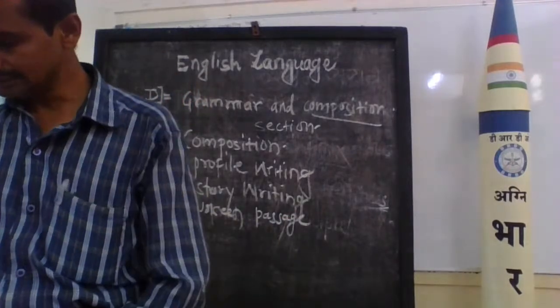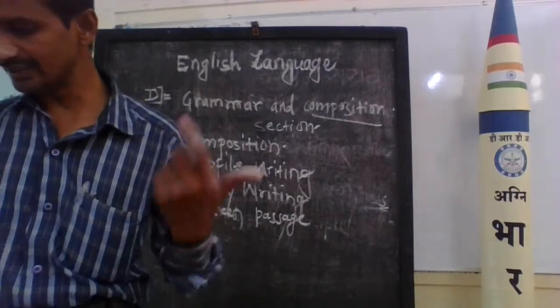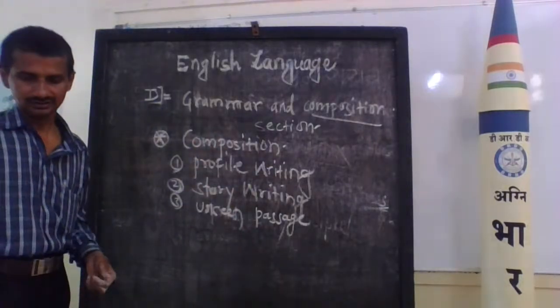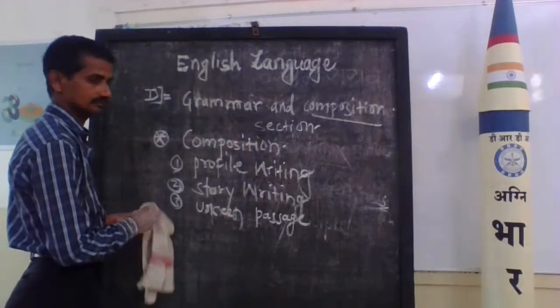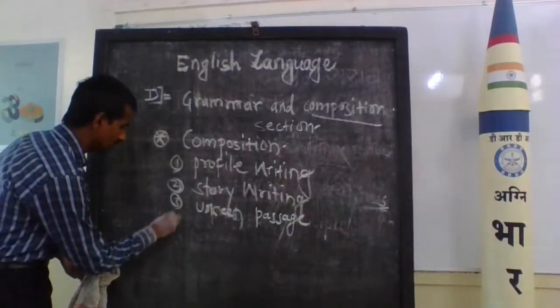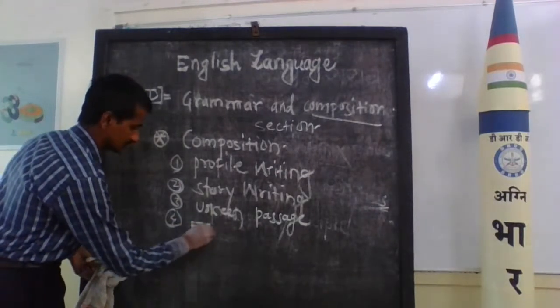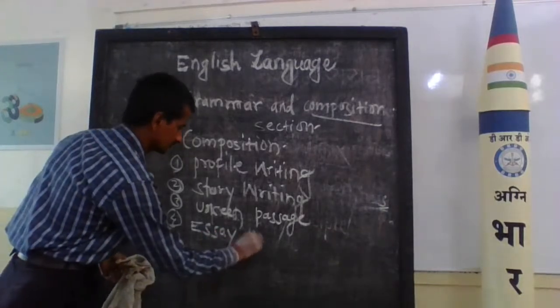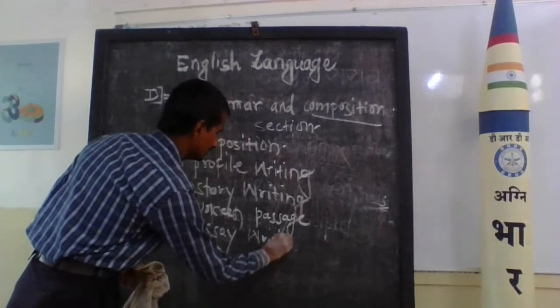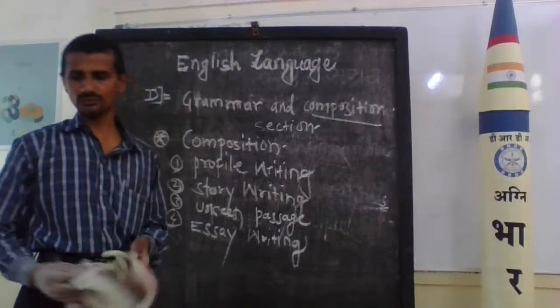Next one is number 4, essay writing. Different types of essays we will know.